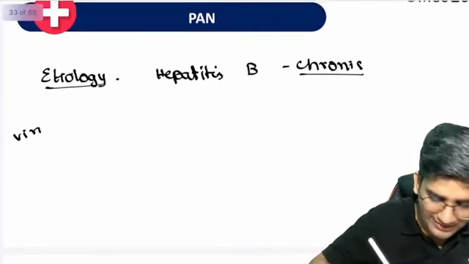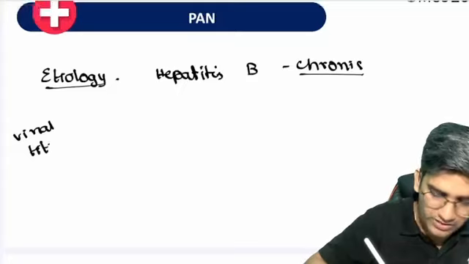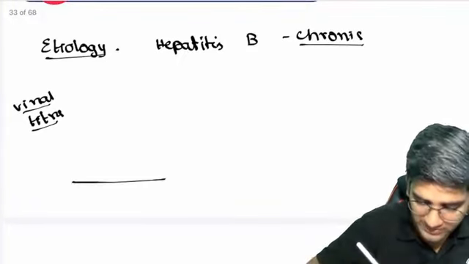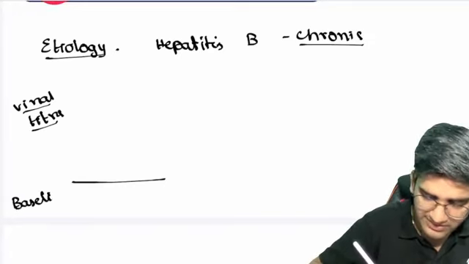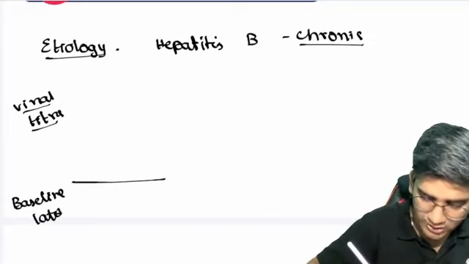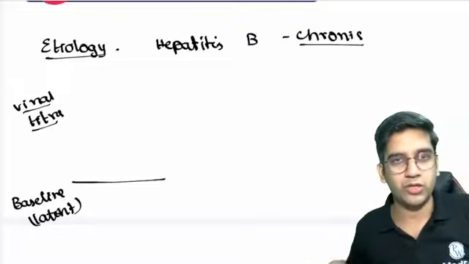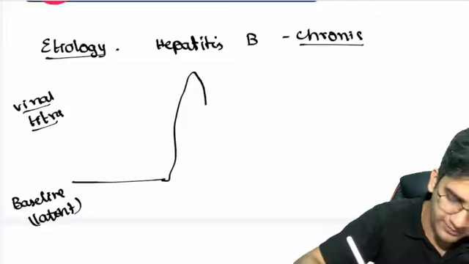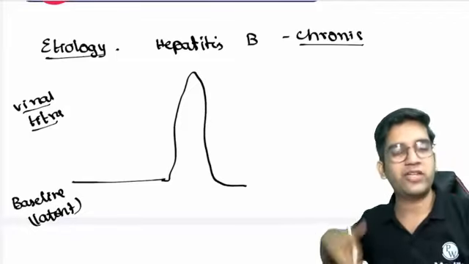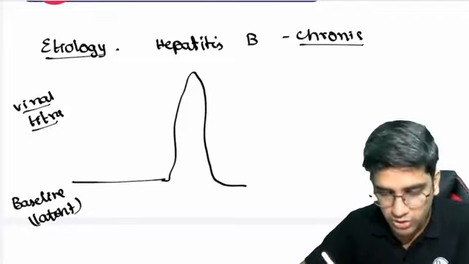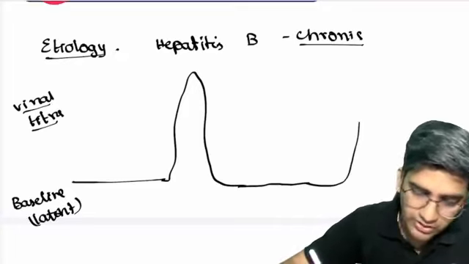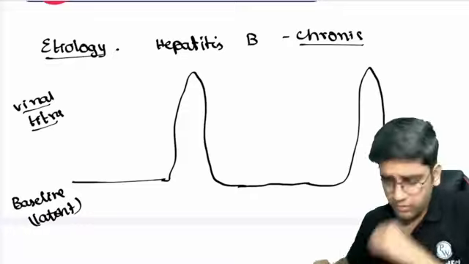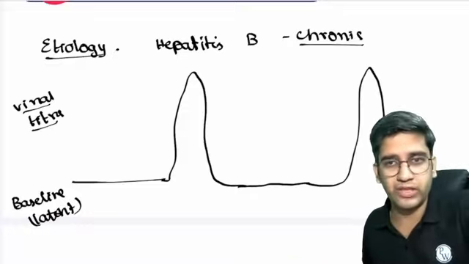When I look at the viral titers, let's assume it's always in baseline. When I say baseline, it's a latent or dormant infection. Whenever the person's immunity falls, the virus starts replicating. At the peak, again immunity will come back and the virus becomes dormant again. Again, when the immunity falls, it becomes a peak, and again it becomes dormant. This is how any viral infection will be affected.